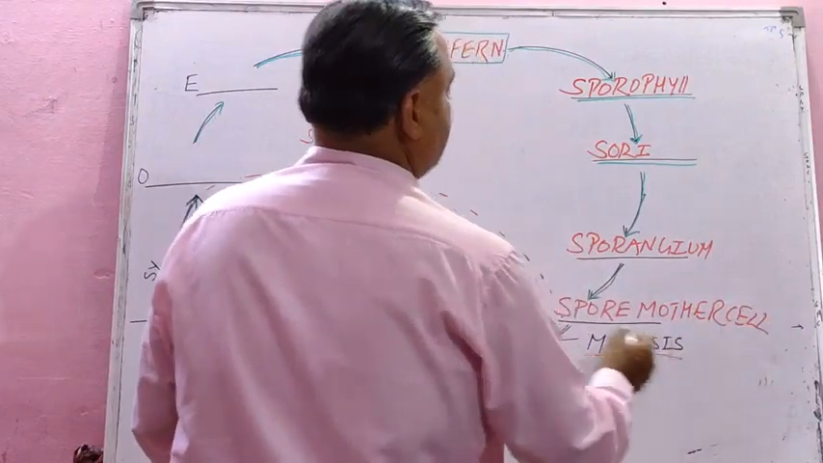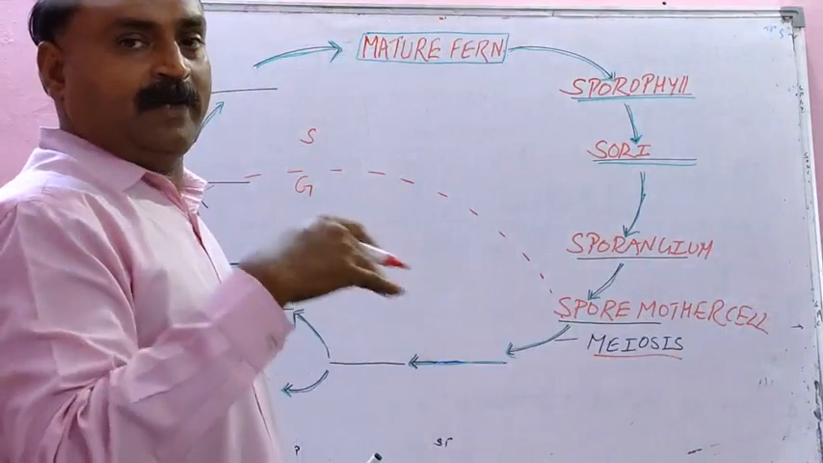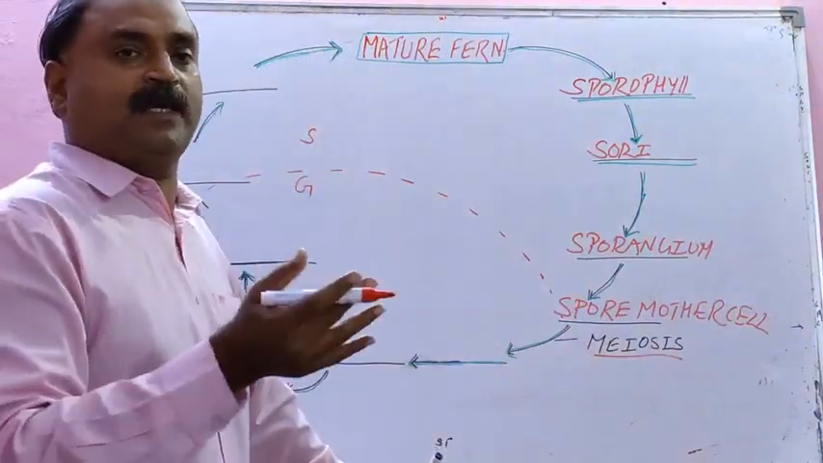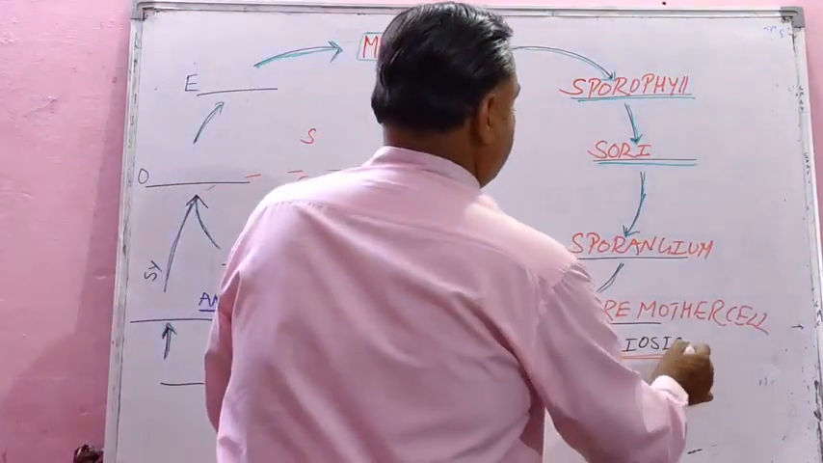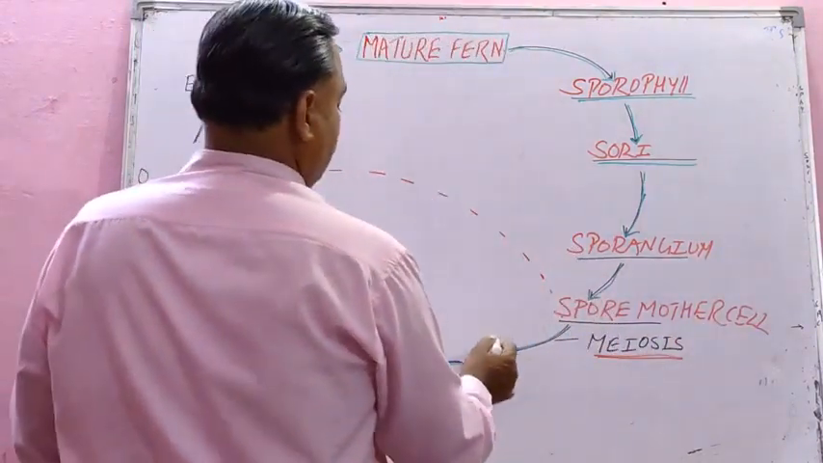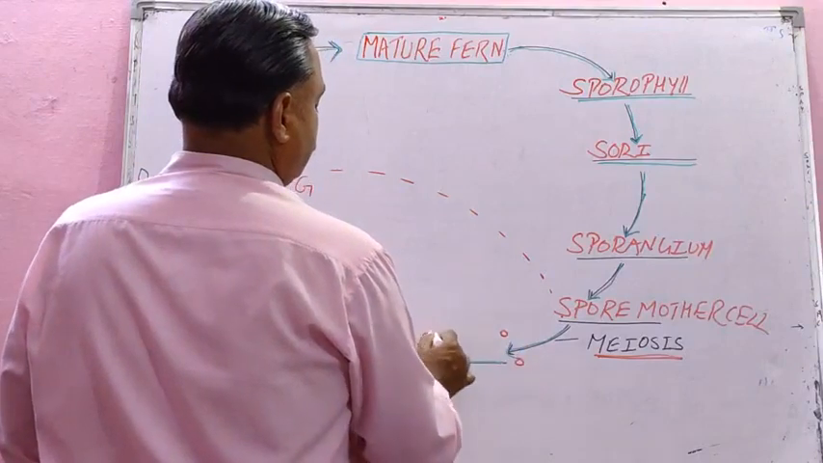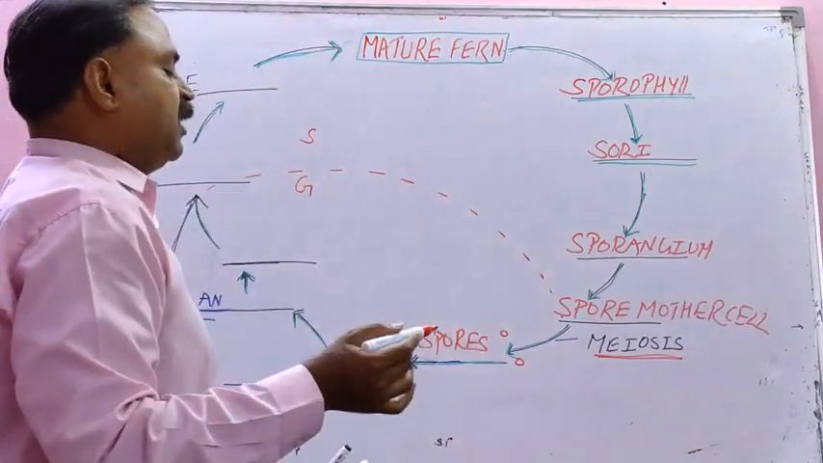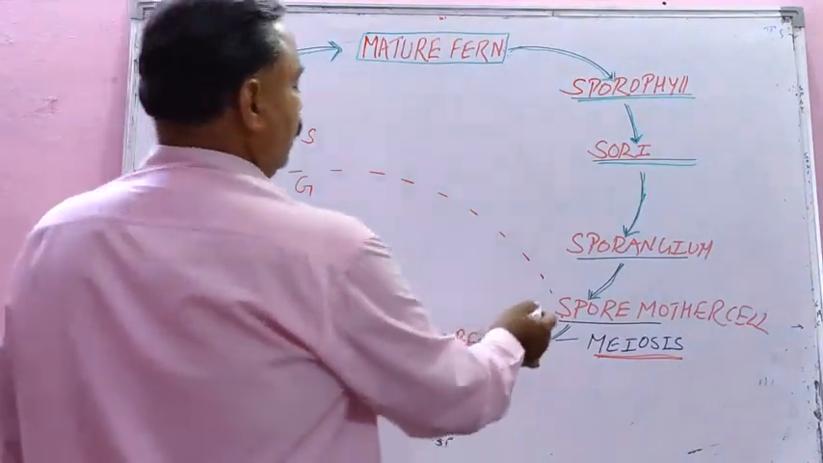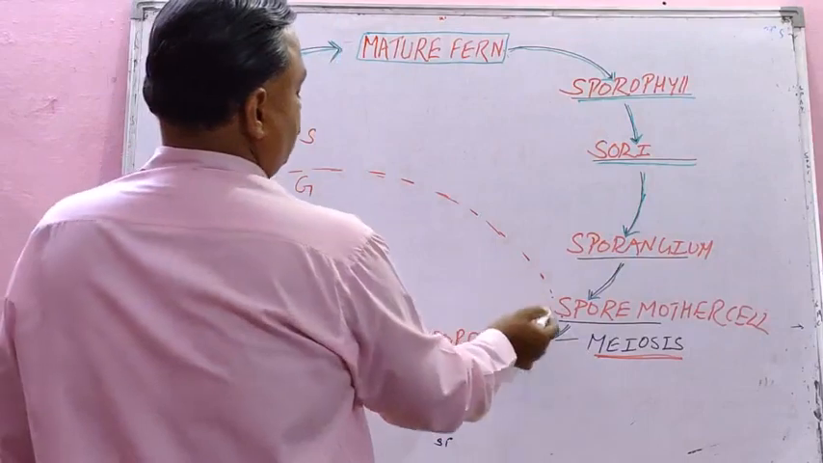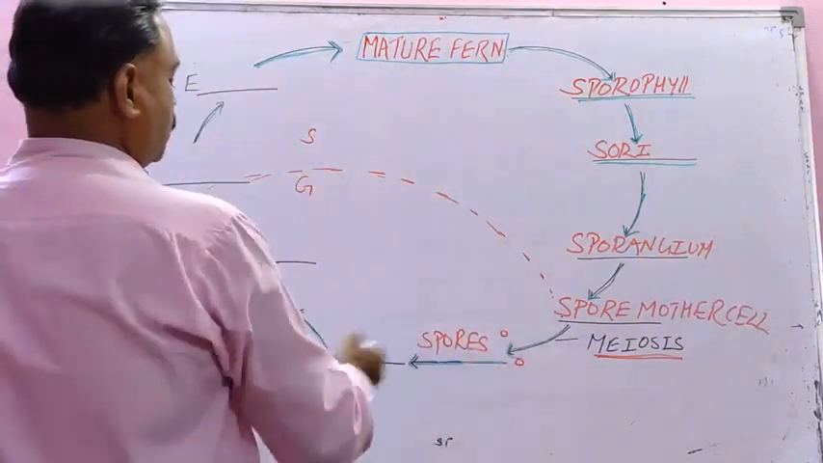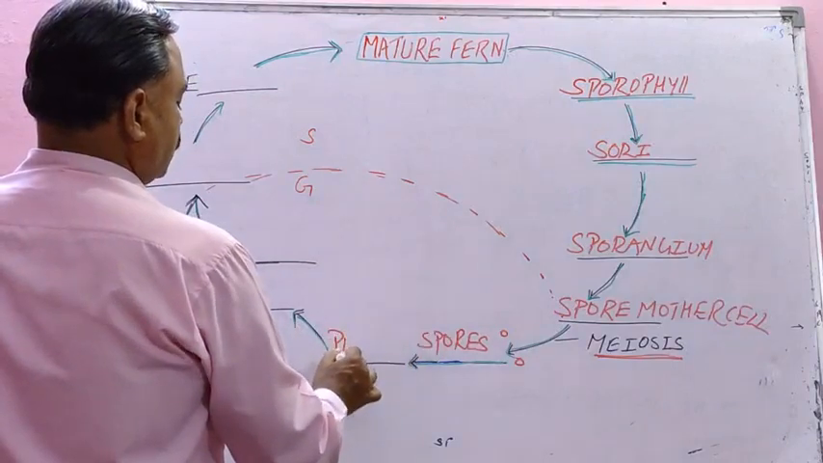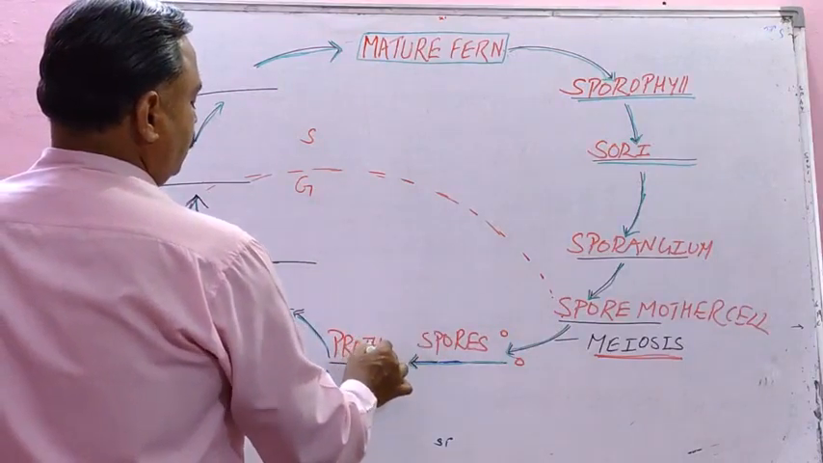Now spore mother cells, as the name suggests, will divide by meiosis division to produce spores. Meiosis is reductional division. So these spores will have n number of chromosomes. So from here your gametophyte phase starts. Now the spores will grow into prothallus or protonema.